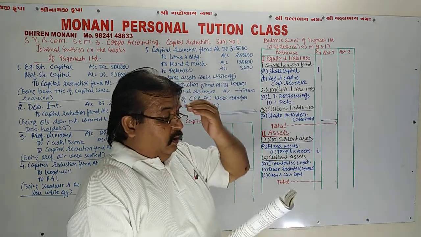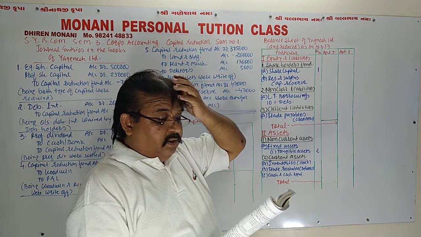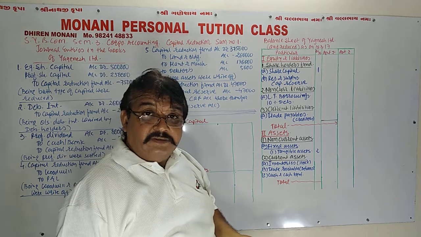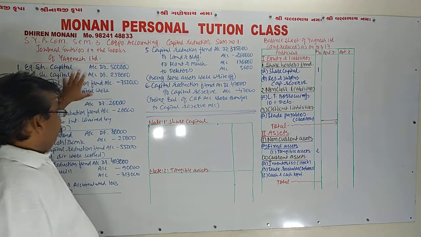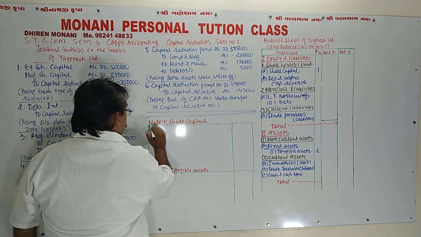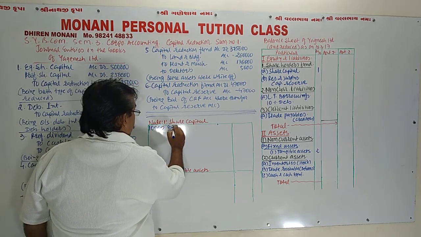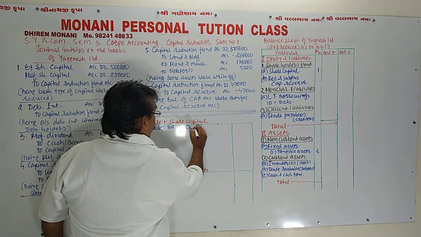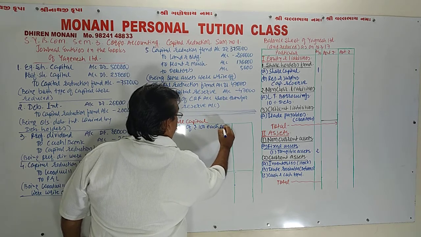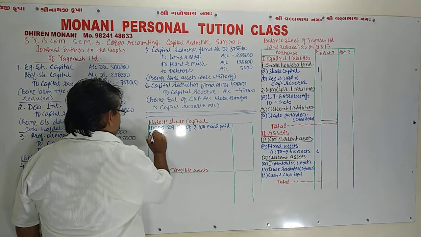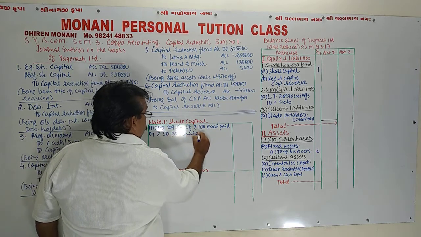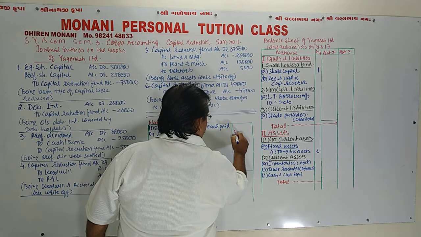Old share capital, equity and preference. 10,000 equity shares, each of rupees 100, are now paid up by rupees 50 because 50 were written off in the first journal entry. So here 10,000 equity shares of rupees 100 each paid up by rupees 50 per share, 5 lakh rupees.